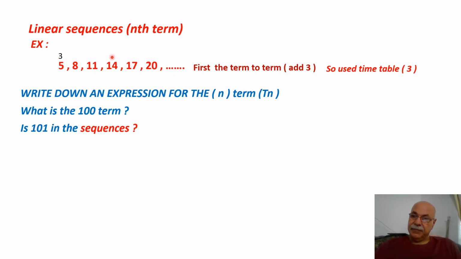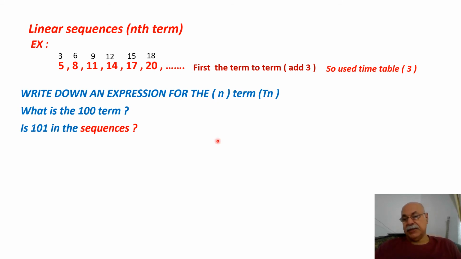Times table of 3: 3, 6, 9, 12, 15, and 18, and so on to the end. Because the difference between the numbers is plus 3, we depend on the times table of 3: 3, 6, 9, 12, 15, 18.